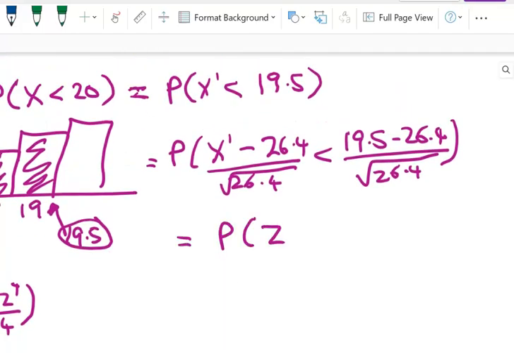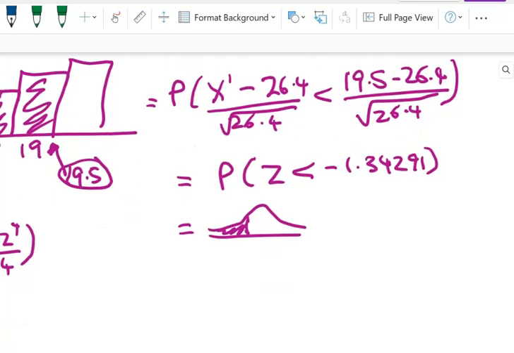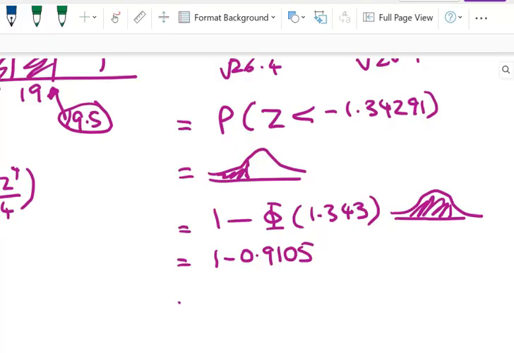So it's the probability that Z is less than, what's it work out to be? Negative 1.34291. And that's equal to this area here, which is 1 minus phi of 1.343. And that gives me 1 minus 0.9105, and a final answer of 0.08.